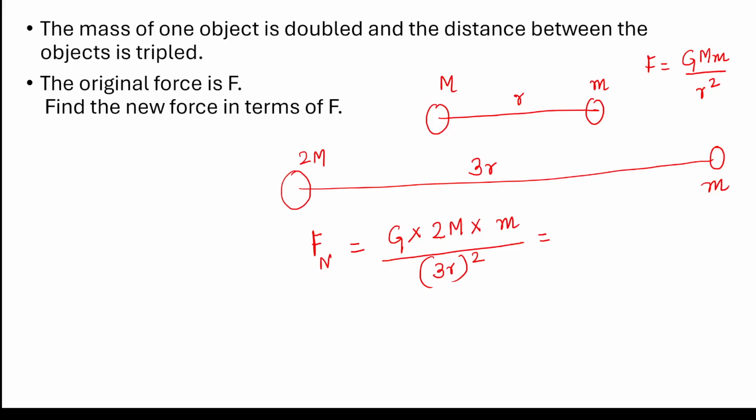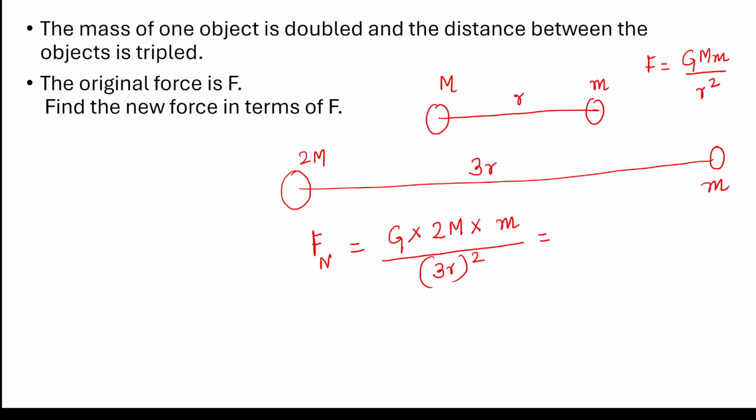Why is the graph of gravitational force against distance not a straight line? How can it be a straight line? What's my formula? My formula is this. F is inversely proportional to r squared. Every time I change my distance, let's understand this.